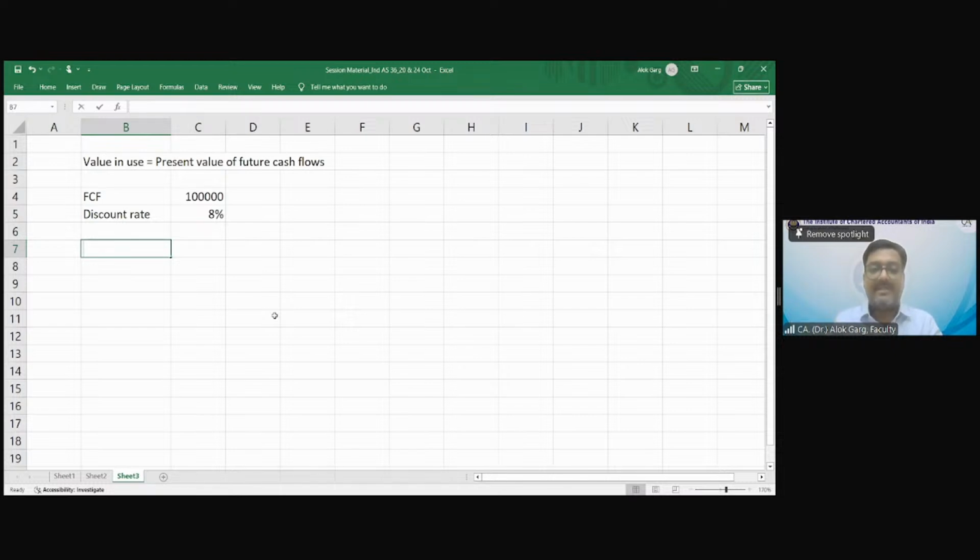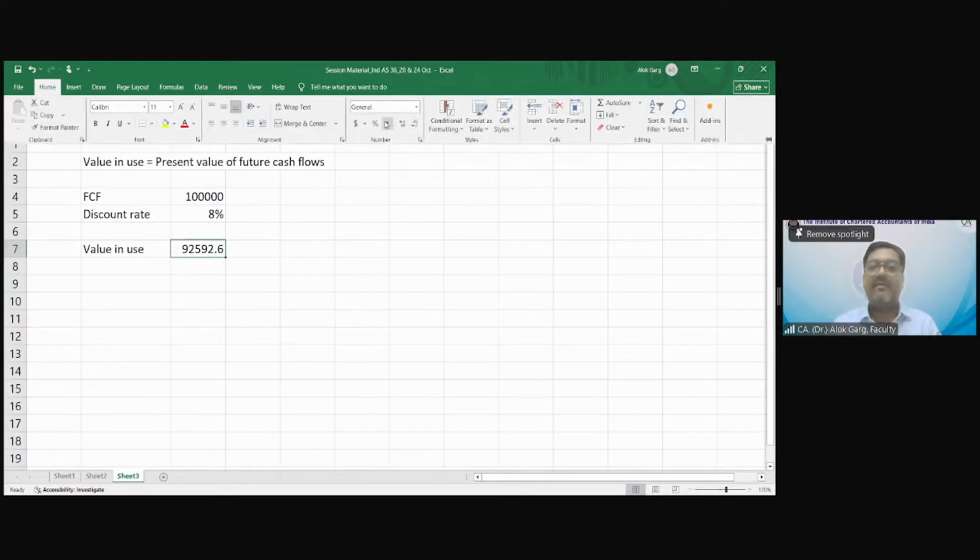Value in use क्या होगा इस केस में? What is my value in use? 1 lakh divided by 1 plus 8%. Yes. So 92592 is the value in use.